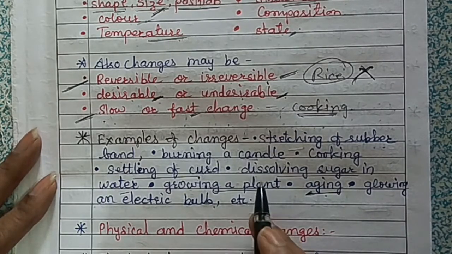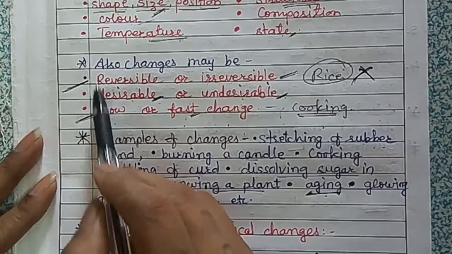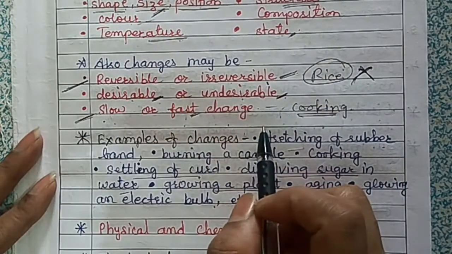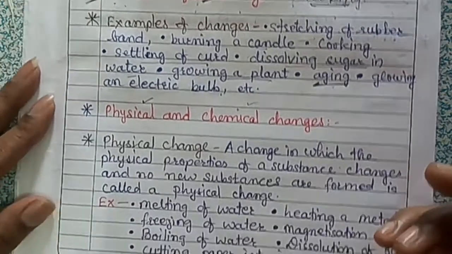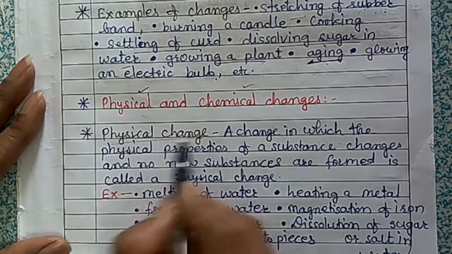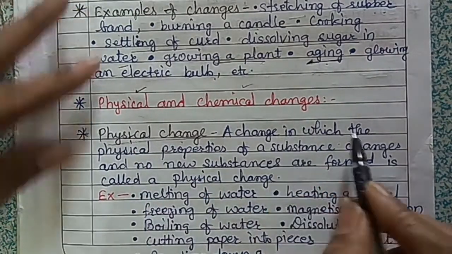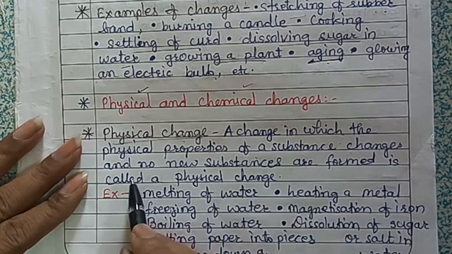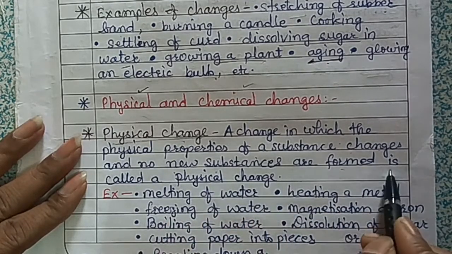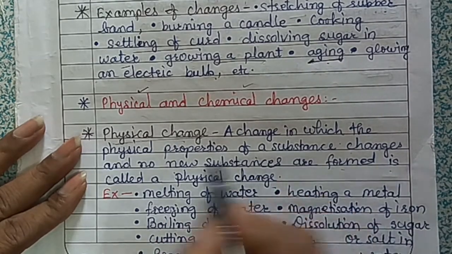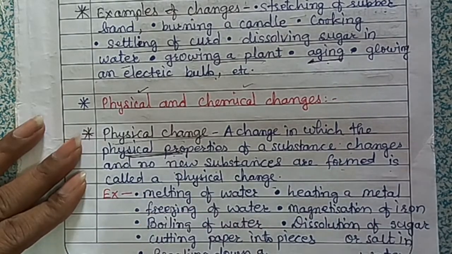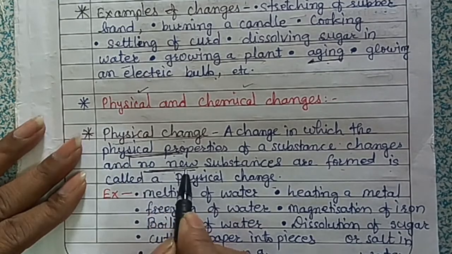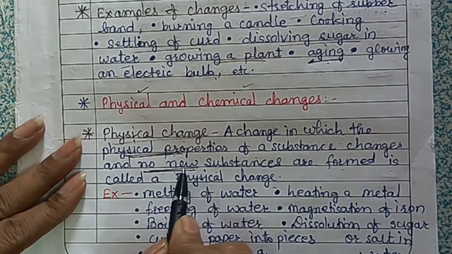Now on the basis of all these changes, we have divided these changes broadly into two types, that is physical changes and chemical changes. So here we are going to discuss physical changes first. So what are physical changes? A change in which the physical properties of a substance change and no new substances are formed is called a physical change. Which properties are changing? Physical properties. Only physical properties of the substance are changing and there is no new substance forming after that change.